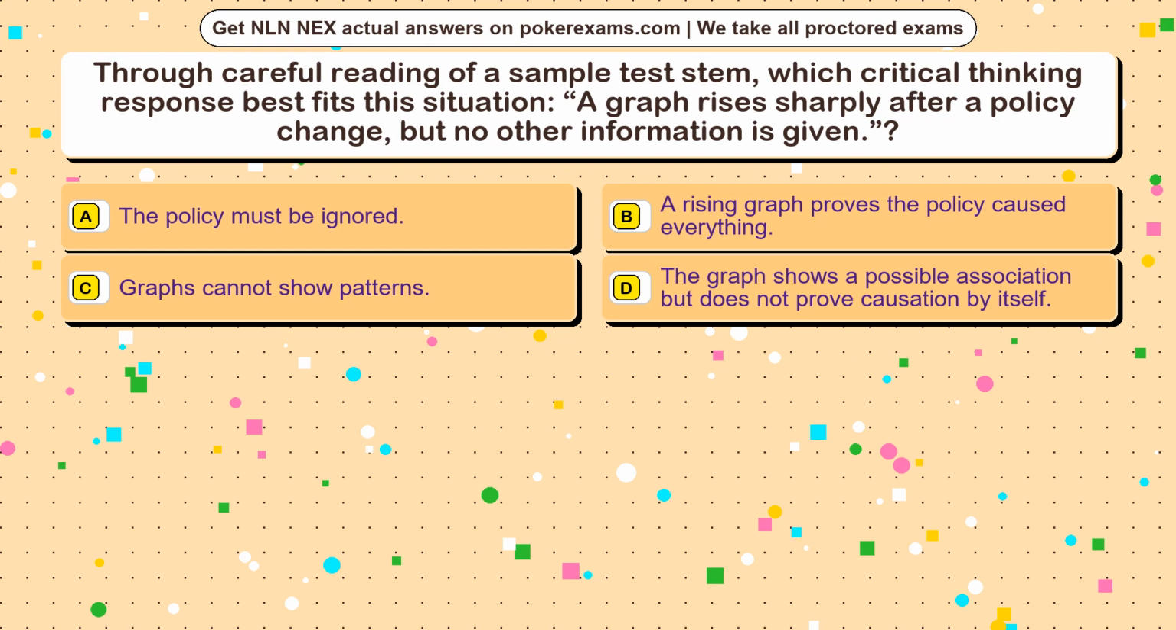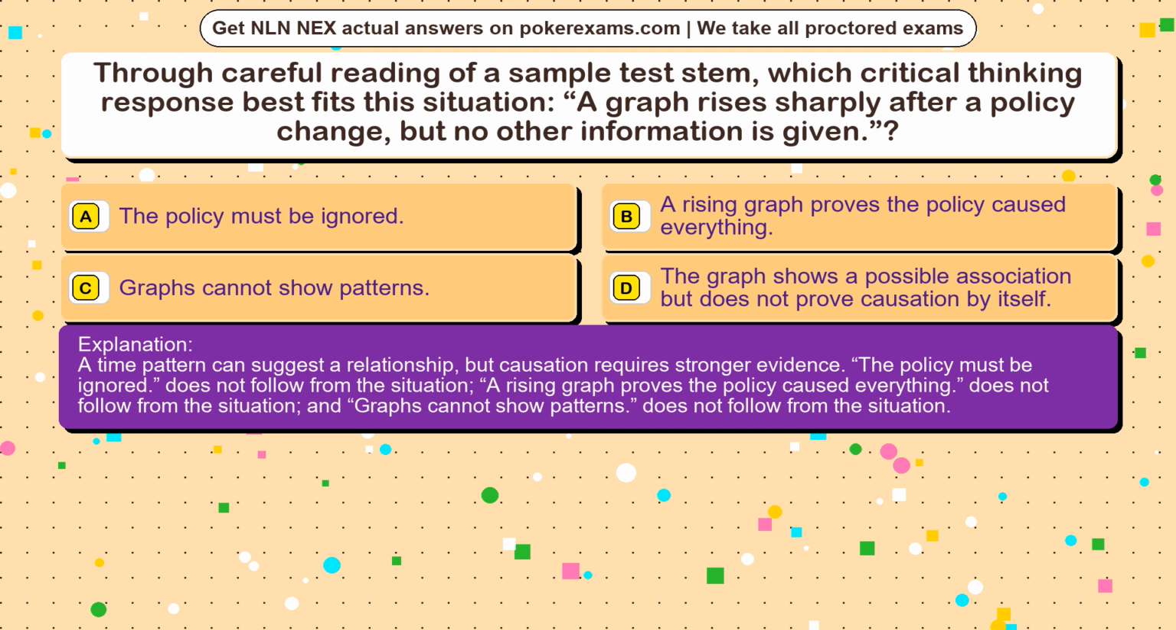The correct answer is option. A time pattern can suggest a relationship, but causation requires stronger evidence. The policy must be ignored does not follow from the situation. A rising graph proves the policy caused everything does not follow from the situation, and graphs cannot show patterns does not follow from the situation.